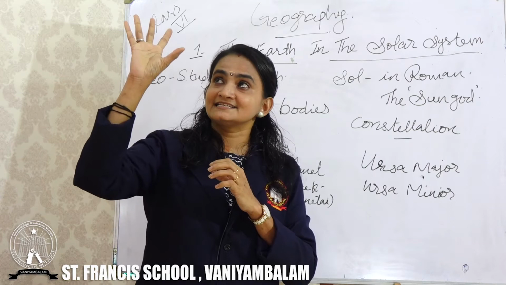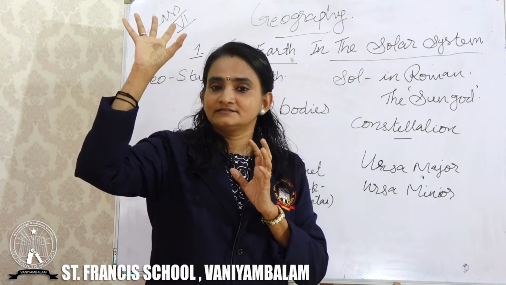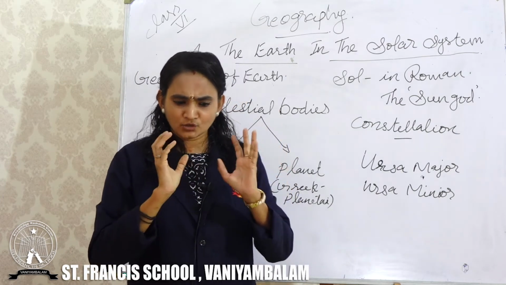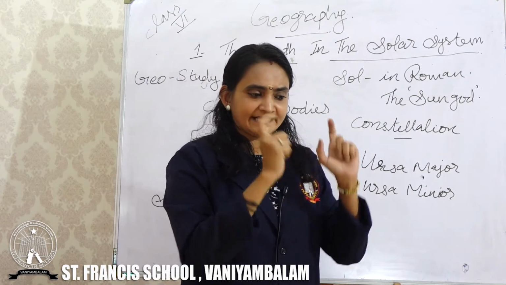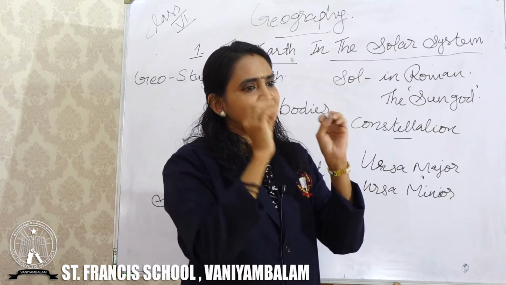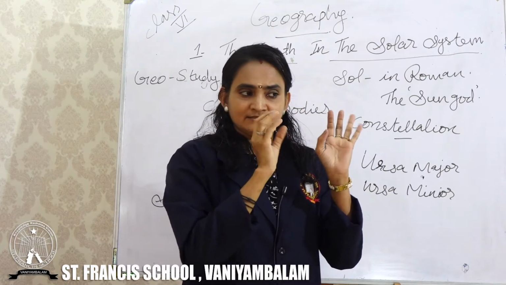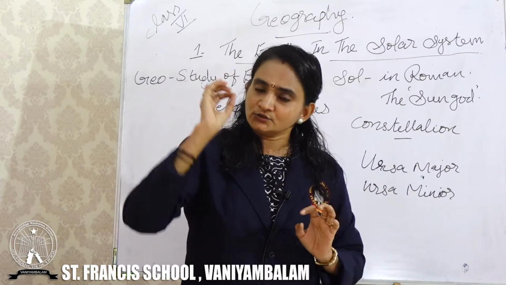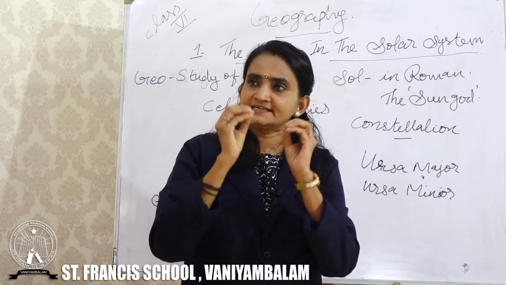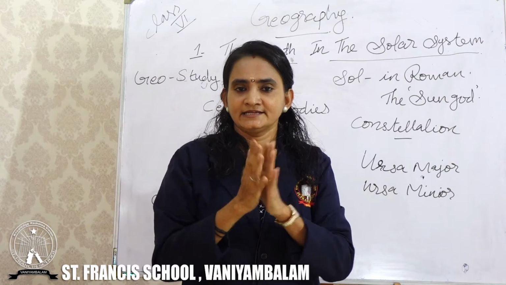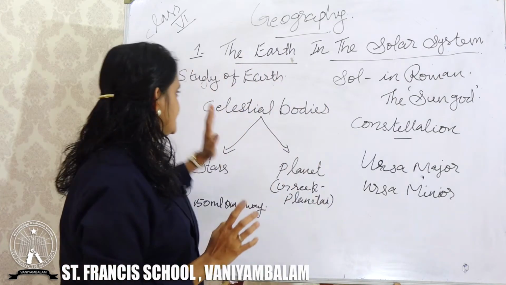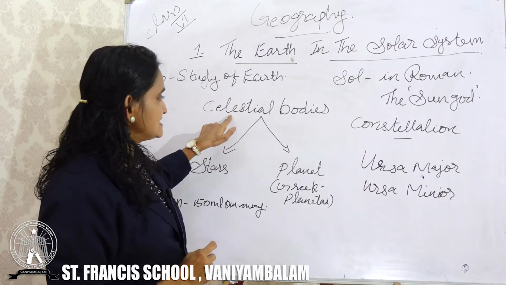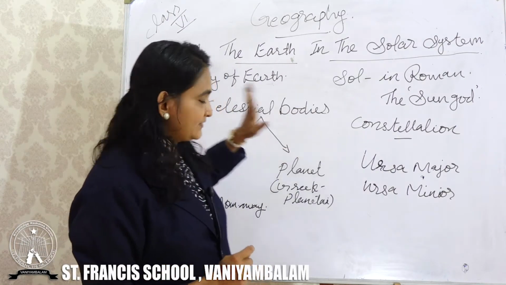Because we can see something blinking in the sky. So, we are going to learn the exact name of this blinking thing. During the night time, whatever we can see shining is called celestial bodies.